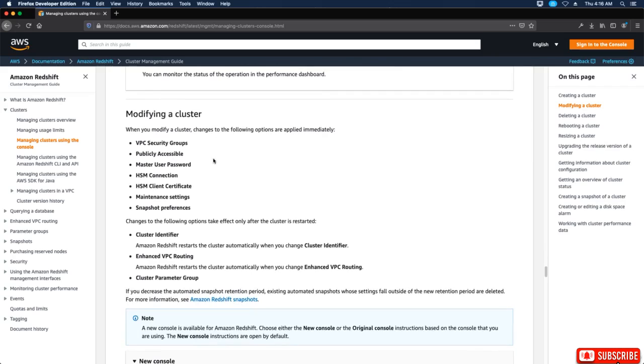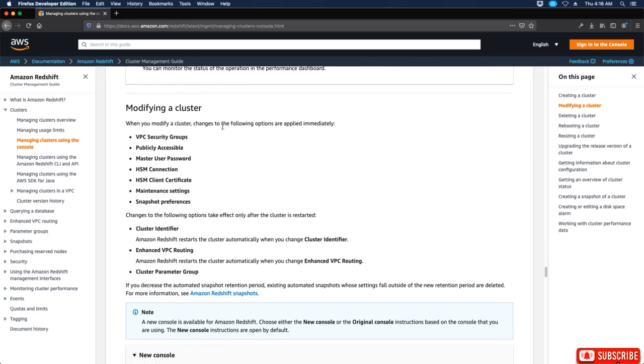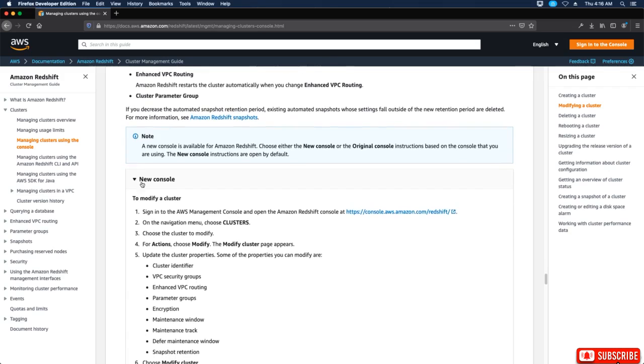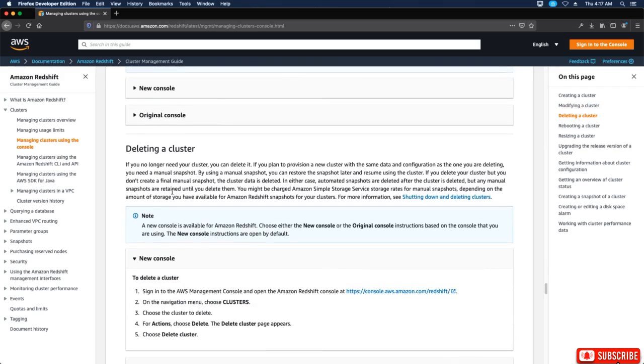And then modify a cluster. So when you modify a cluster, changes to the following options are applied immediately: VPC security groups, publicly accessible, master user password, HSM connection, HSM client certificate, maintenance settings, snapshot preferences, etc. Okay, so we'll close that down.